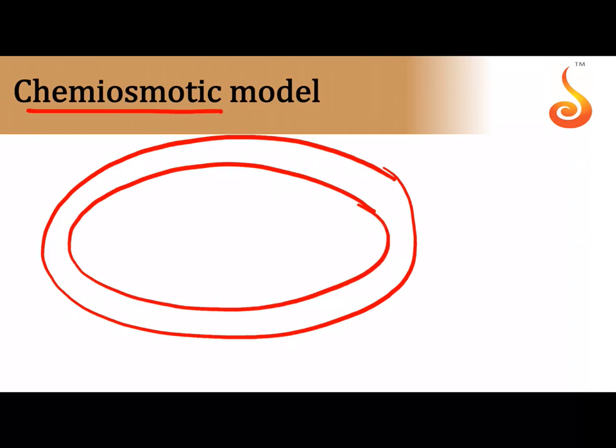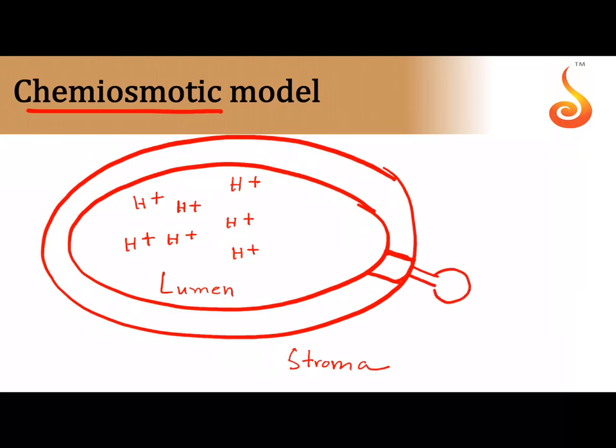So in the chemiosmotic model, I've shown the thylakoid. This is the lumen of the thylakoid, and this is the stroma of the thylakoid. Okay, so now what happens is, what kept accumulating here? Protons kept accumulating. How many protons in cyclic? 4 protons in cyclic. How many protons in non-cyclic? 6 protons accumulated in non-cyclic. Now there is a special enzyme that is sitting in the wall of the thylakoid, and this special enzyme has a basal disc like this, and it has a stalk and a head-like structure which is projecting out into the stroma. This is the stroma, remember.